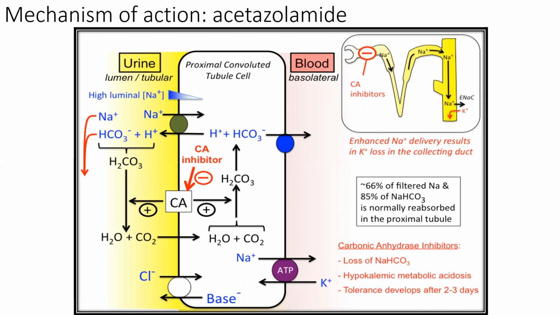Along with sodium, many other substances are reabsorbed by the proximal convoluted tubule, not only sodium but also bicarbonate and calcium ions, and all these ions are absorbed back into the body. Sodium is associated with bicarbonate for acid-base balance.